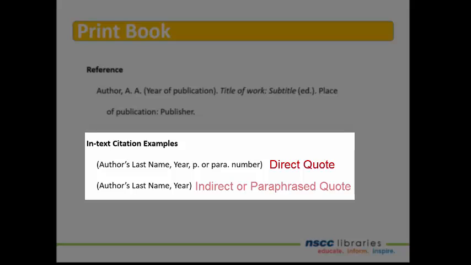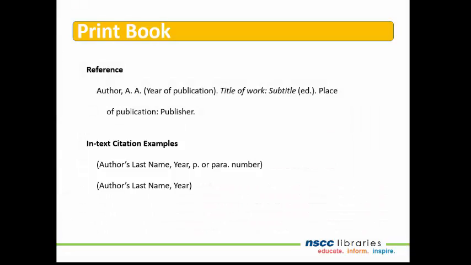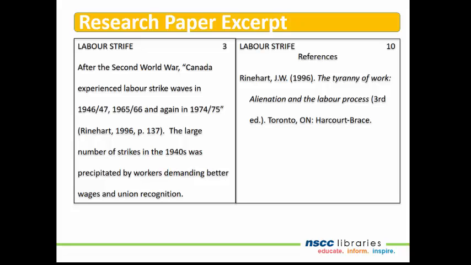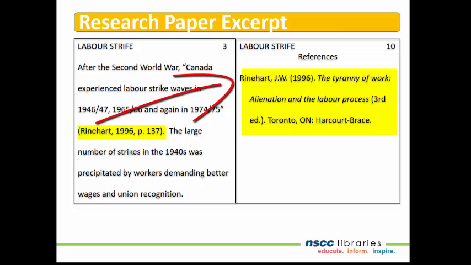The in-text citation for an indirect or paraphrased quote contains the author's last name, followed by a comma, and the year of publication enclosed in parentheses. Let's look at an example of an excerpt from a research paper. Note that the in-text citation for the book appears immediately after the direct quote in the body of the paper. Also note the complete reference to the book as it would appear in the reference list at the end of the paper.